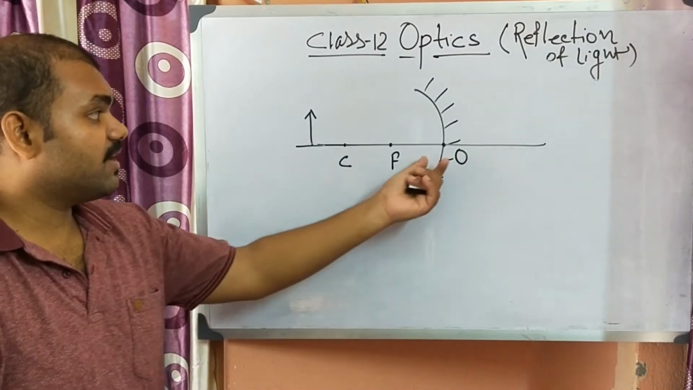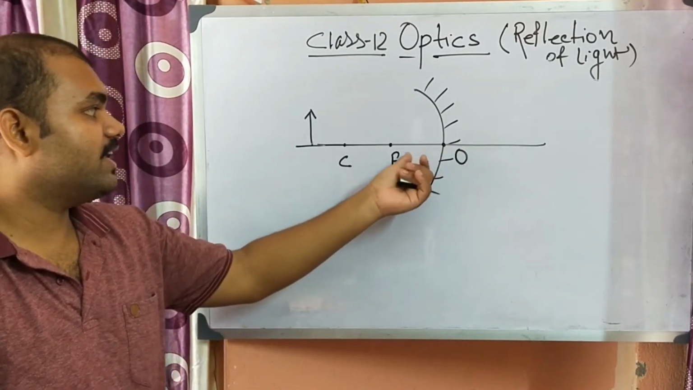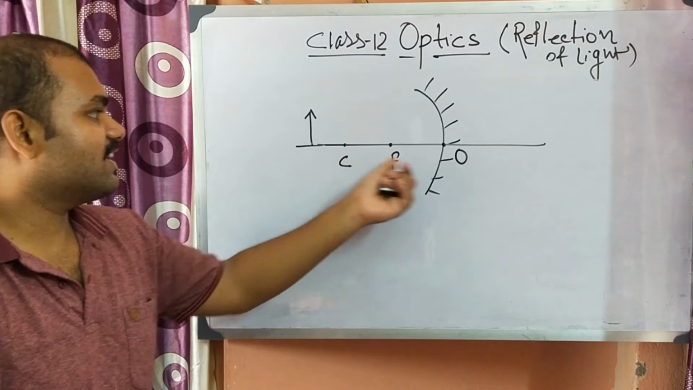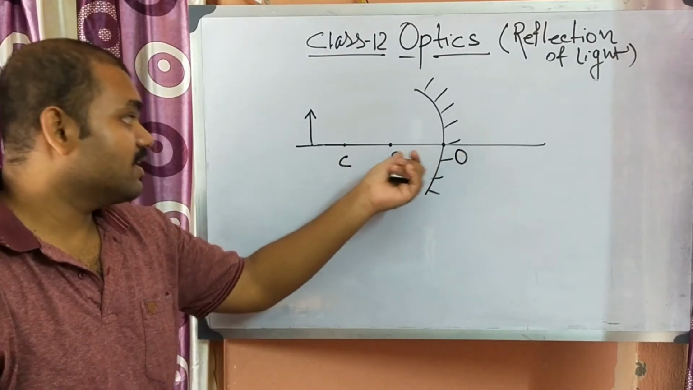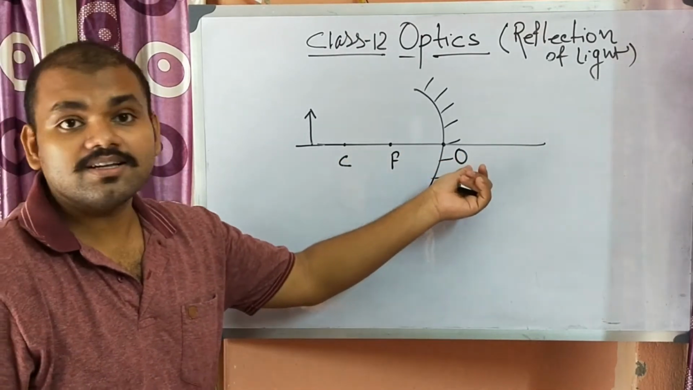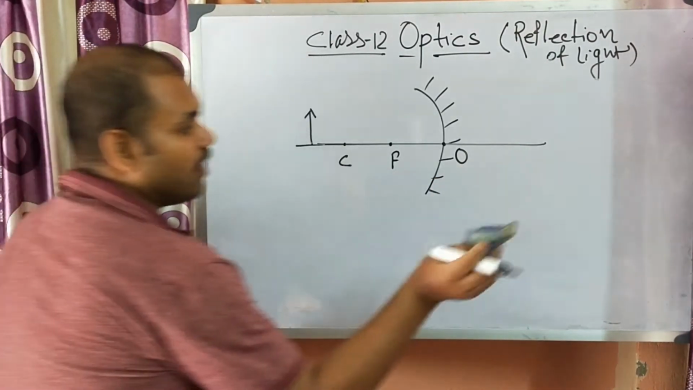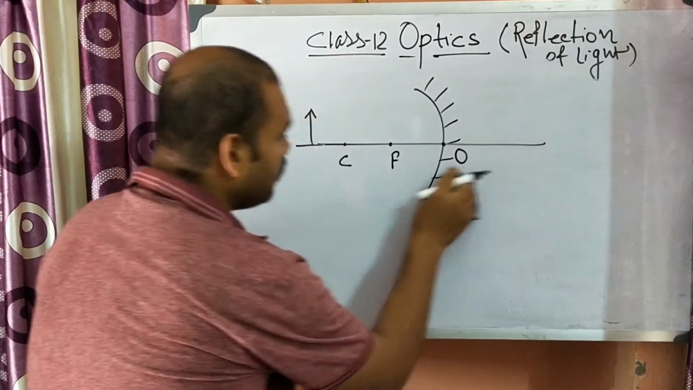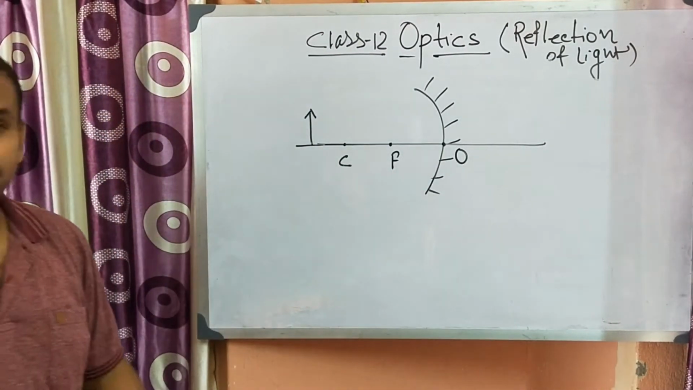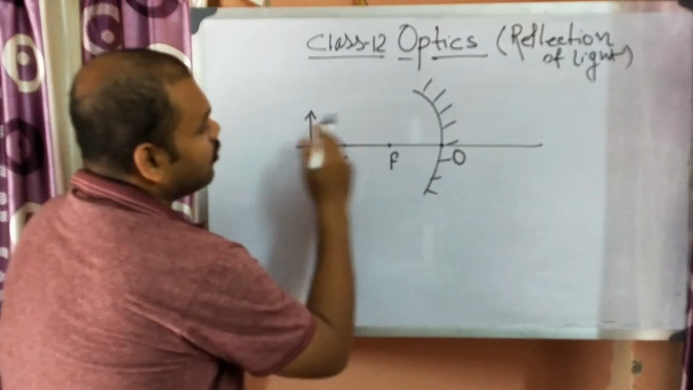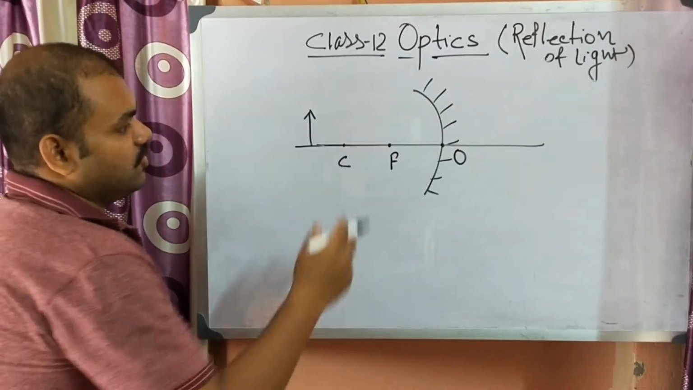What is the principal axis? The principal axis is the axis joining the pole, focus, and the center of curvature. Next, what are the sign conventions?